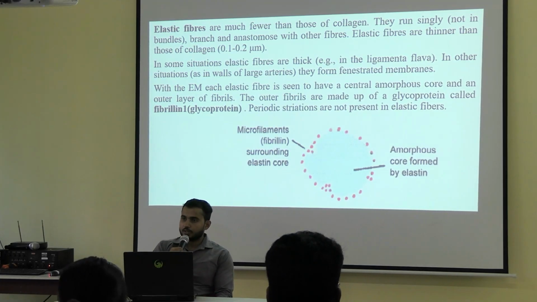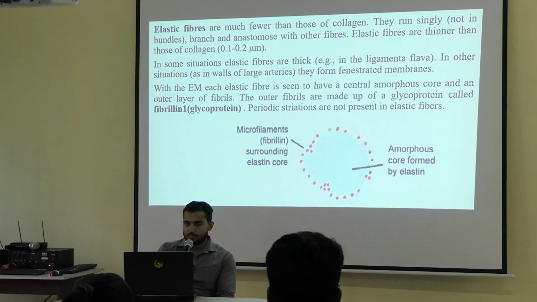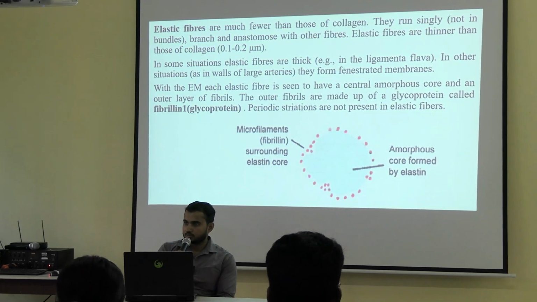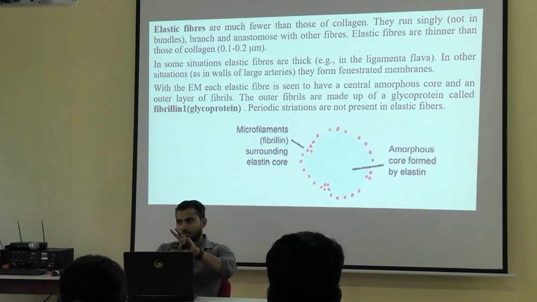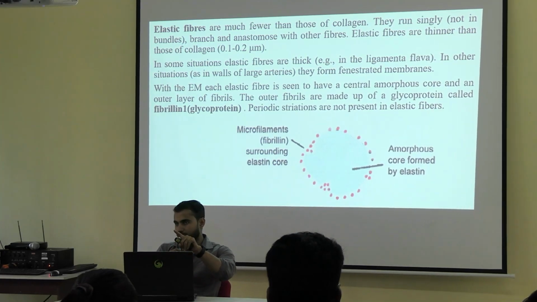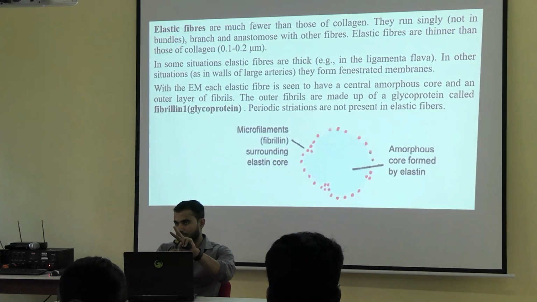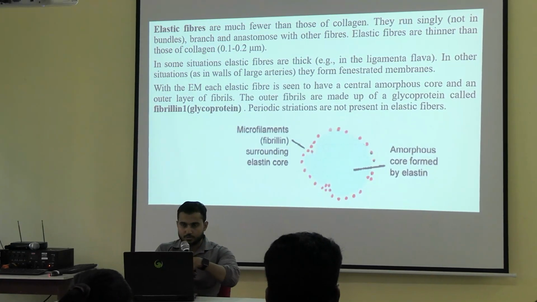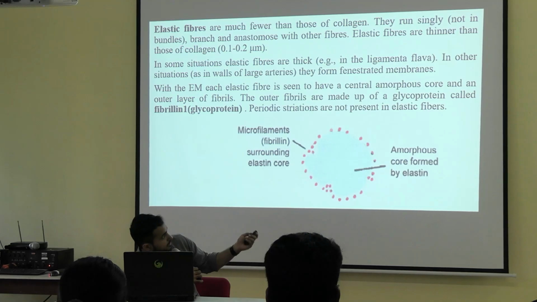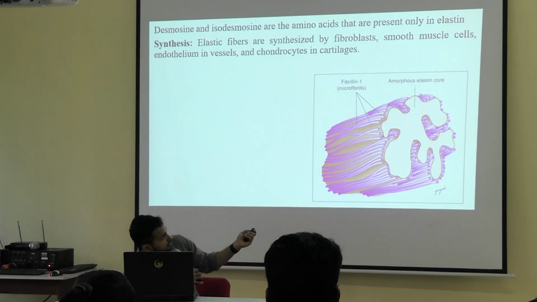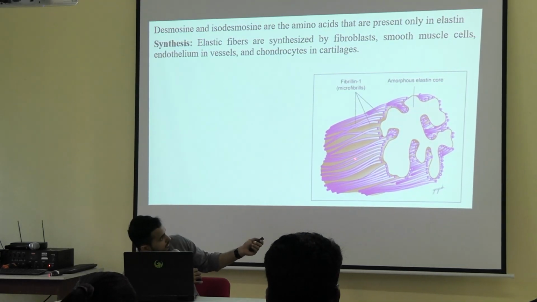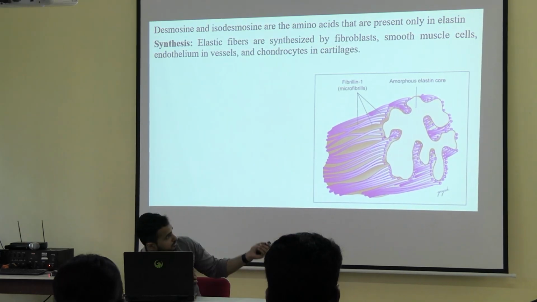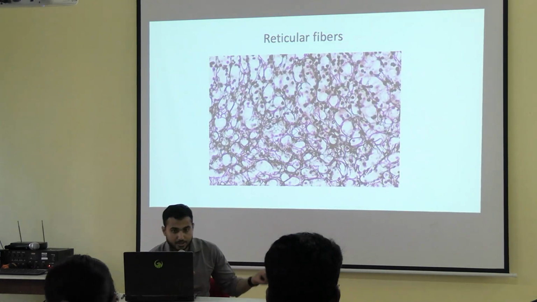An example already I have given the examples of the elastic fibers. Okay, next is the reticular fiber. Okay, three types of fibers are there. First we have discussed about collagen fibers. Next we have discussed about the elastic fiber. The last one is the reticular fibers. Okay. Now for the reticular fibers, here also you can see a 3D diagram. Okay. Now this is a reticular fiber.